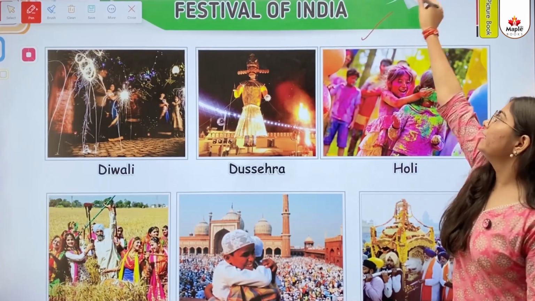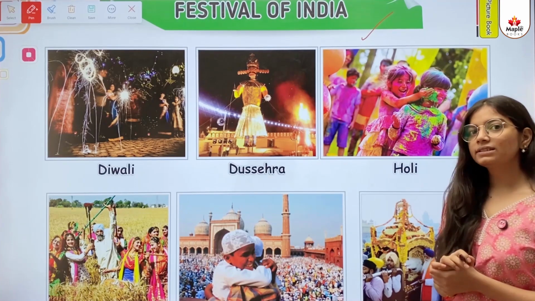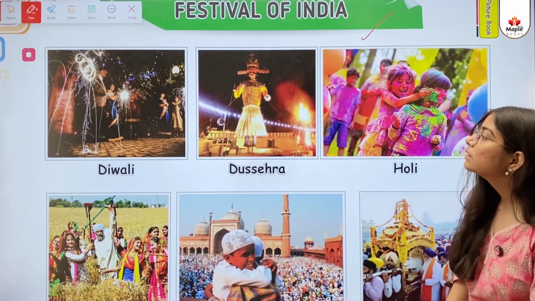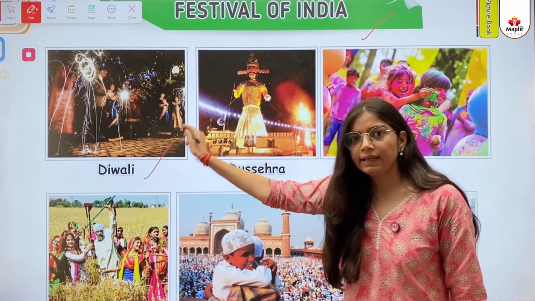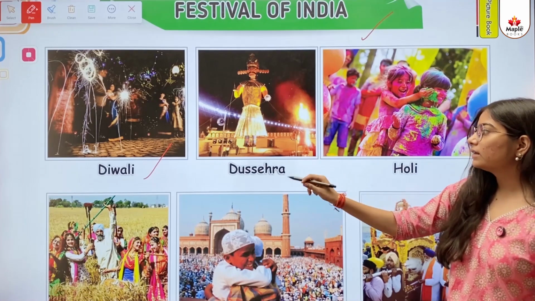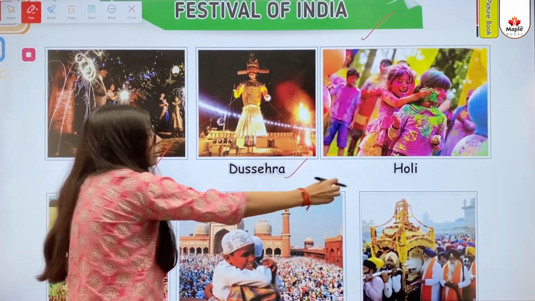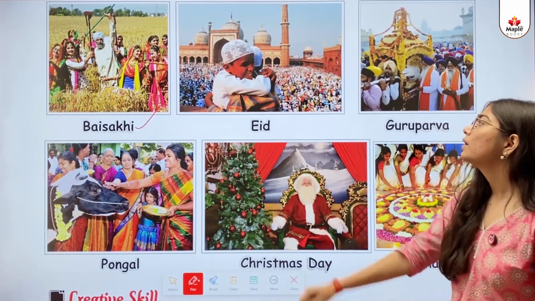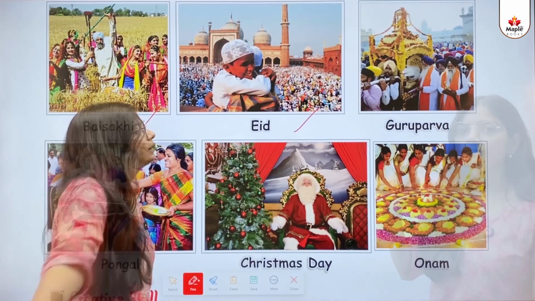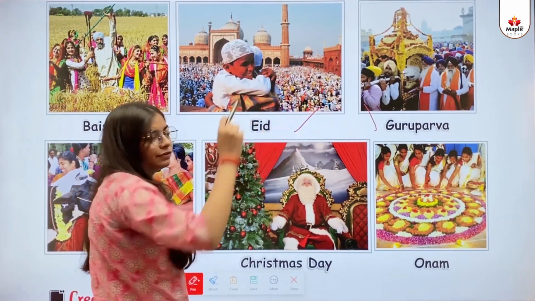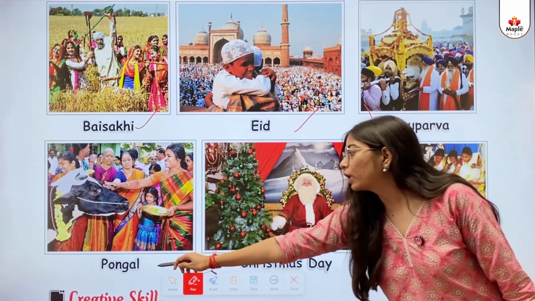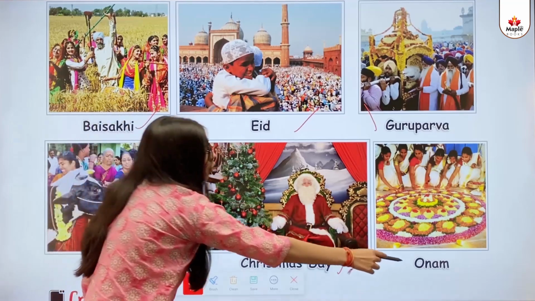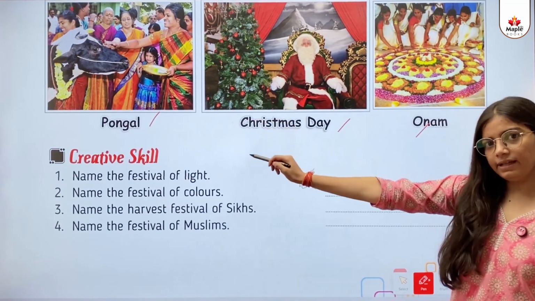Festival of India. So kids, in this we will learn about the names of different festivals of India. This one is Diwali. This one is Dussehra. This one is Holi. This one is Baisakhi. This one is Eid. This one is Guru Parv. This one is Pongal. This one is Christmas Day. This one is Onam.